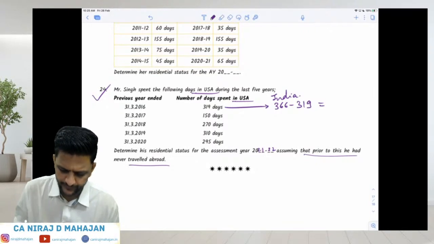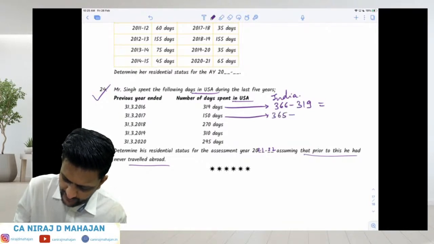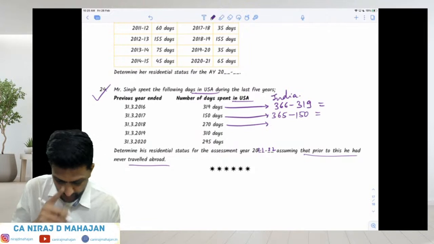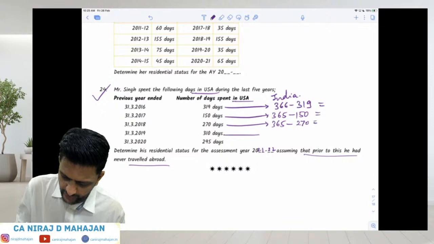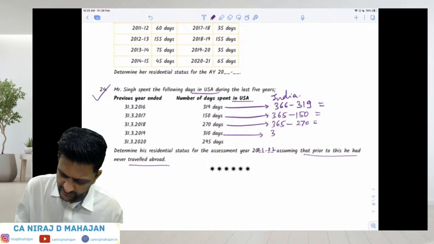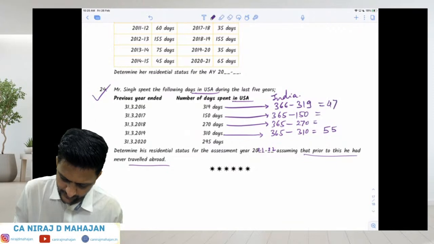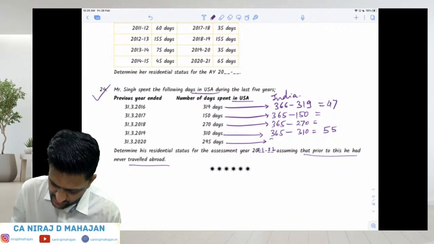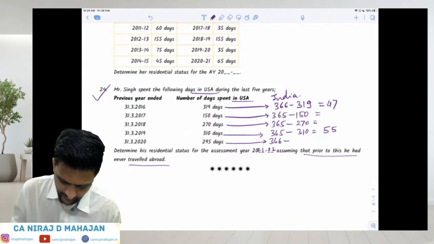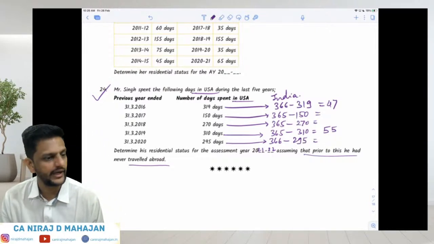Then over here 365 minus 150. Over here, 365 minus 270. Over here, 365 minus 310. Correct, that is 55. Acha, 47 was correct. And last but not the least, again PY is there, so this again 366 minus 295. 66 and 5 is 71.